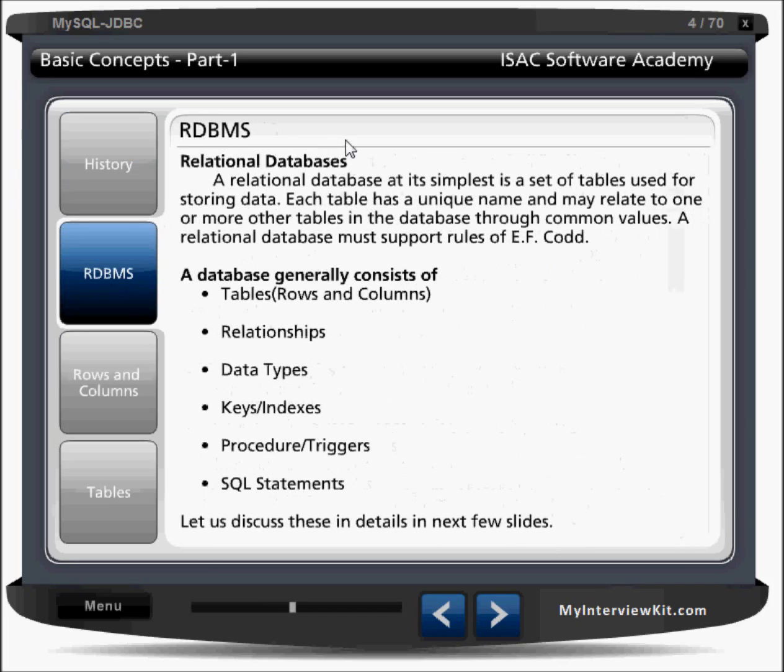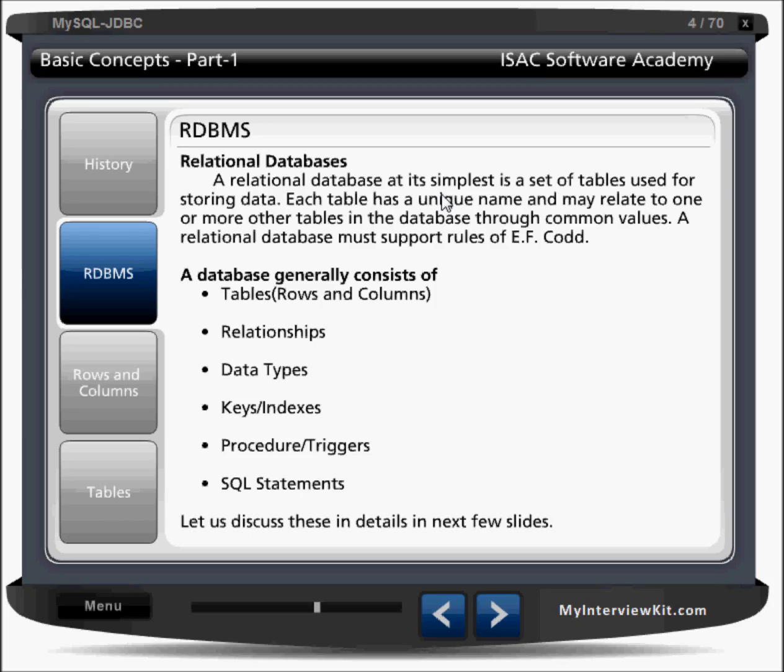Now, RDBMS, or relational database, at its simplest is a set of tables used for storing data. Each table has a unique name and may relate to one or more other tables in the database through common values.